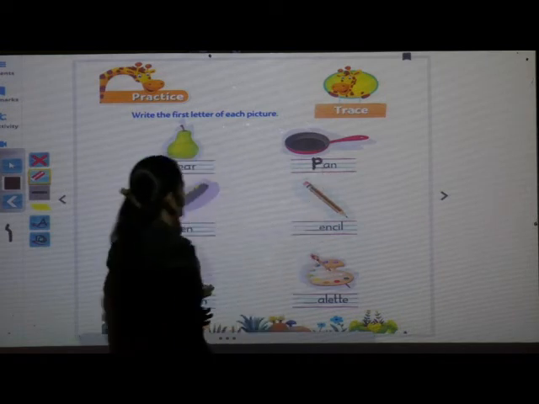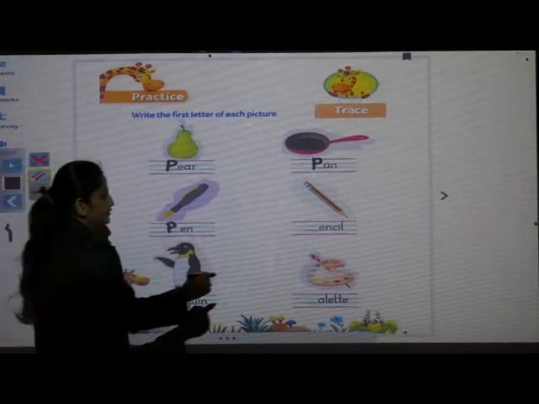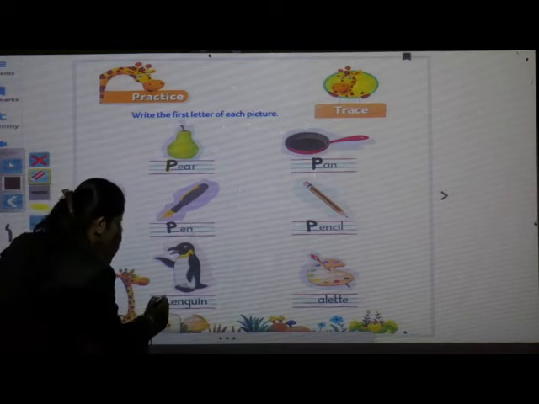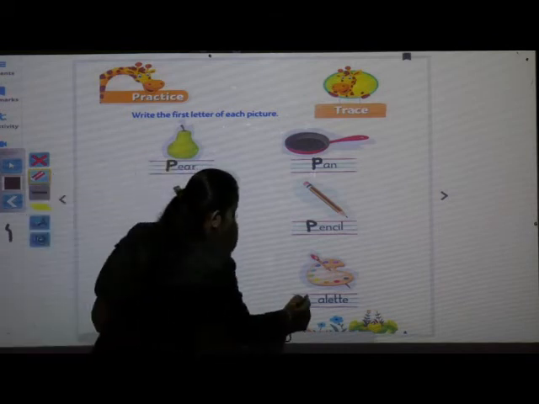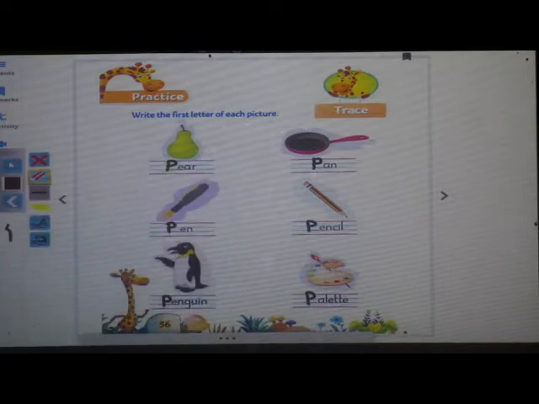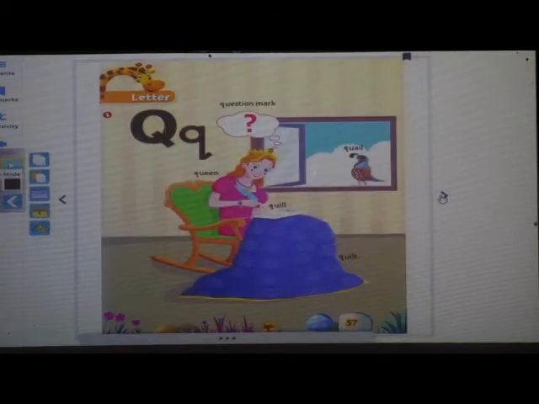Pa, pan. Pa, pen. Pa, pencil. Pa, penguin. And pa, palette. Done? Write fast. Finished? Very good. Now, you have to turn the page, the next page of your textbook, that is page number